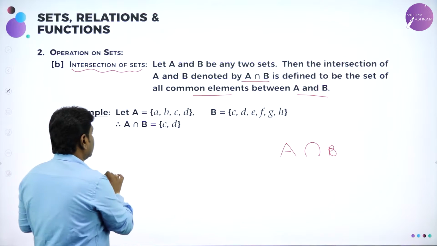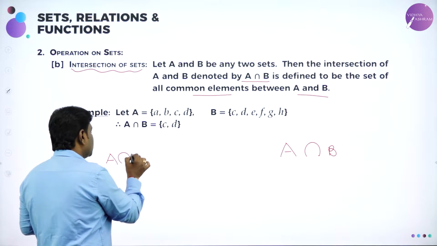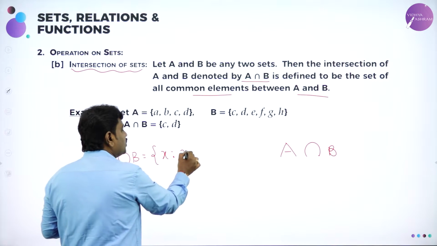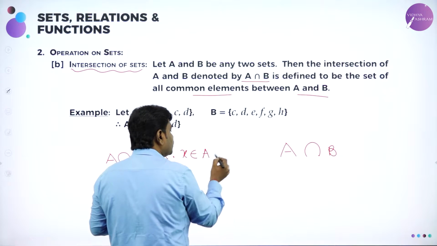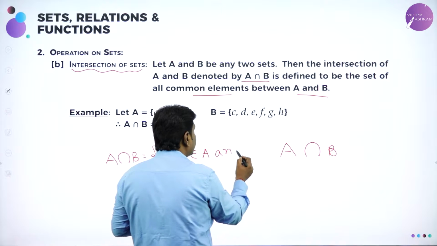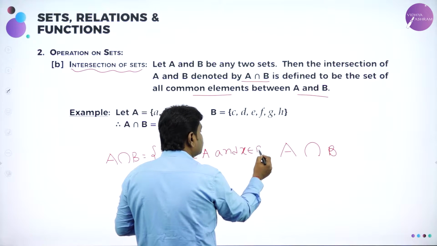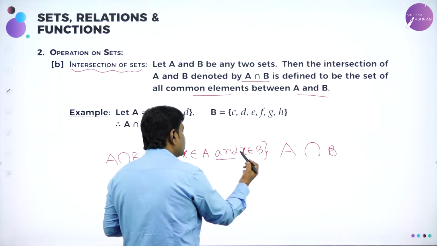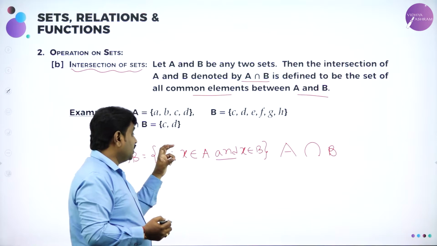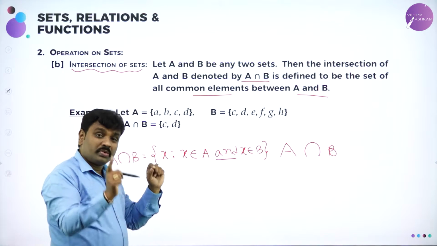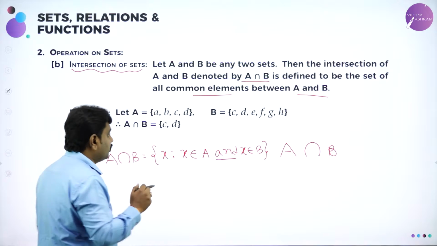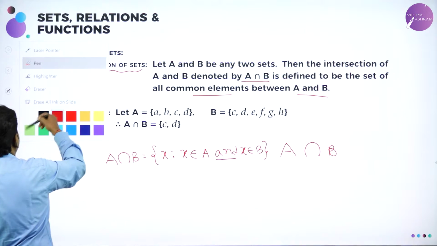Means if I want to write A intersection B, A intersection B is a set x such that x belongs to A, please observe carefully, x belongs to A and x belongs to B. See this word, interesting word, and means what? It should belong to both. The element in the intersection should be an element which is present in both A and B, means it is a common element. To make you understand better, I have written one example here.